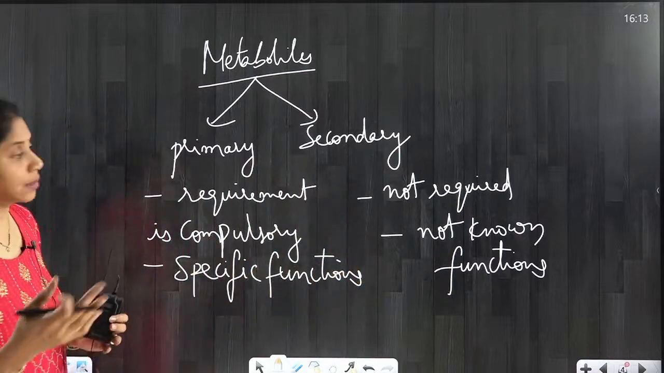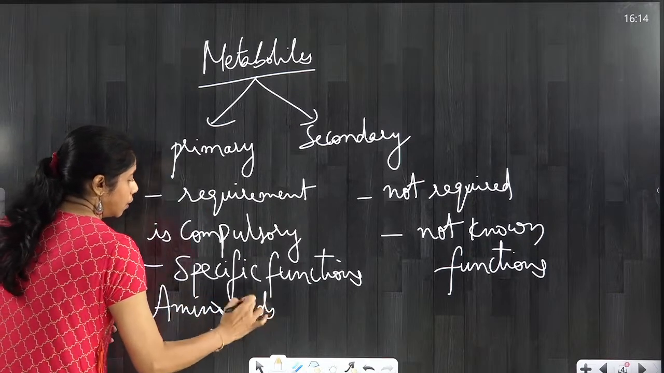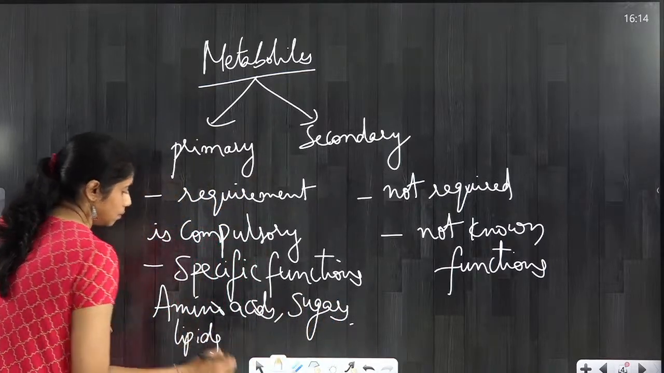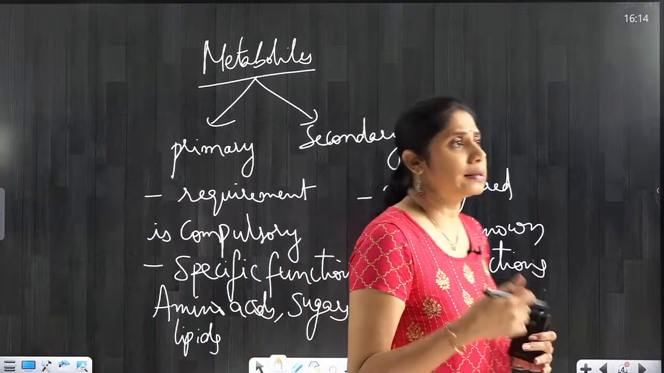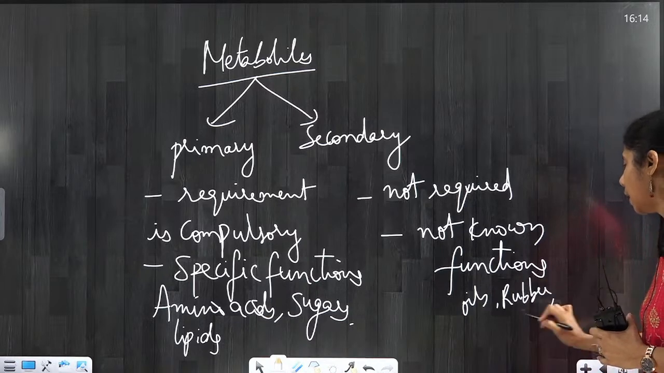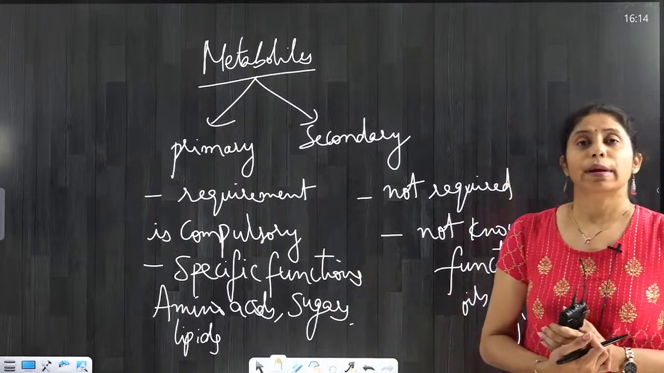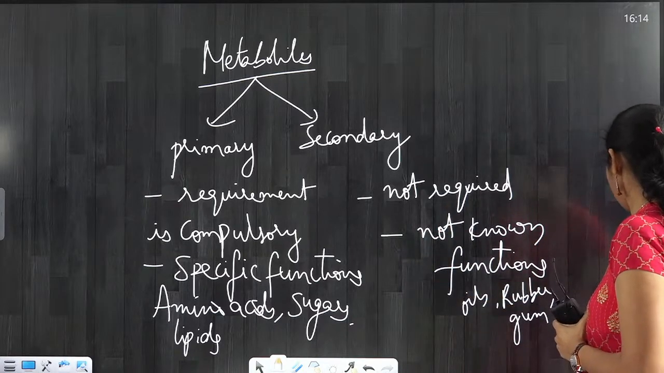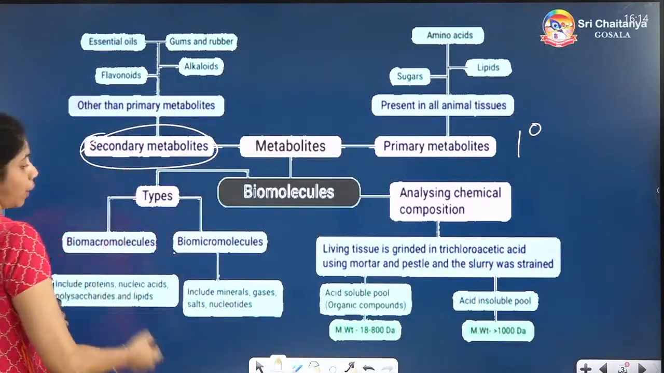Primary metabolites examples, as I have shown you in the previous slide: amino acids, then sugars, then lipids. These three will come under the primary metabolites, whereas other things like oils, rubber, gums, essential oils, etc., will come under secondary metabolites. So like this, the metabolites are classified: primary and secondary. So that is about the metabolites. You can see here the metabolites are given.